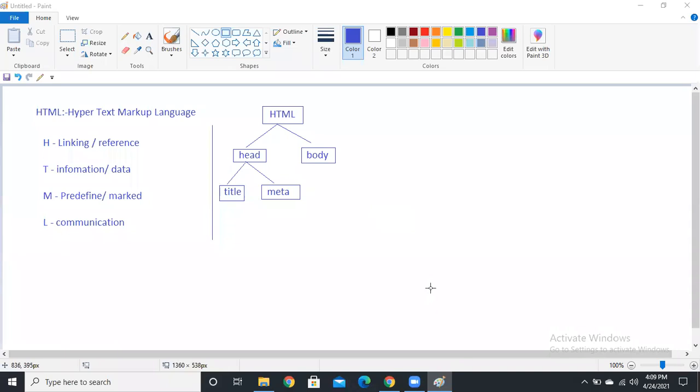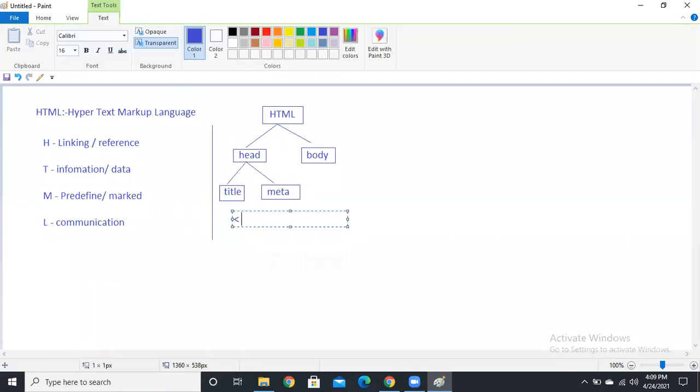So HTML is the root element, and in the HTML we have two elements, the head and body. And in the head we have two elements, title and meta tag. Title prepares the title on the title bar, and meta tag describes the page, guys. Every language has one sign, right? Here we start HTML with angle braces, like this, so we get it as an open tag.